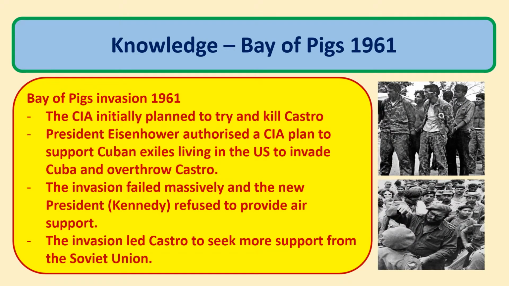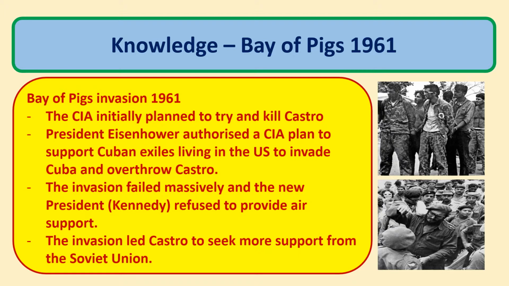So then the next key event as a consequence of that, notice that idea of consequence, connectives, is that we look at the Bay of Pigs invasion in 1961. The CIA initially planned to try and kill Castro. President Eisenhower, who was president up to January 1961, authorized a plan to support Cuban exiles who'd lived in the US, in places like Florida, to invade Cuba and to overthrow Castro. And they would provide money, arms, training, advisors for this.